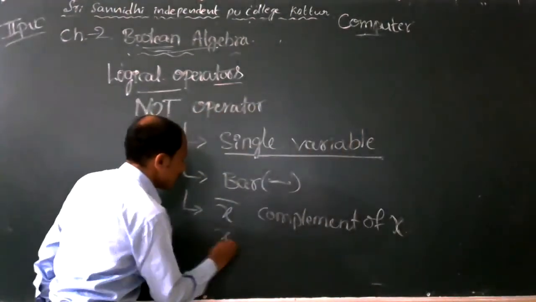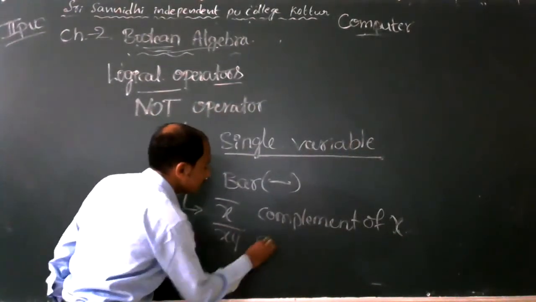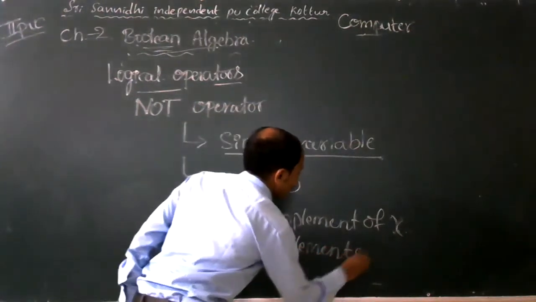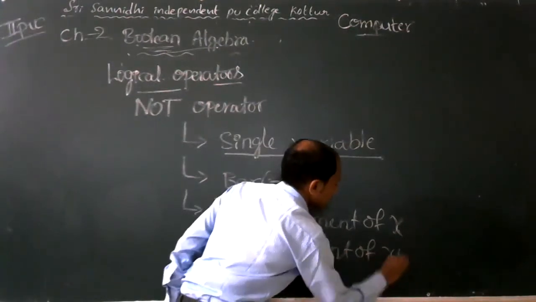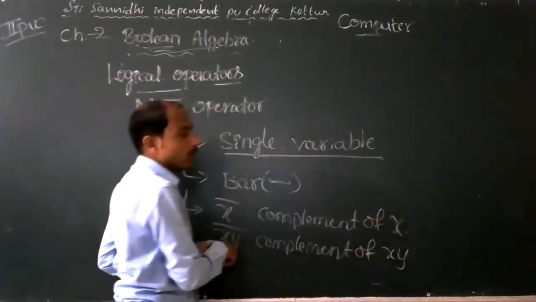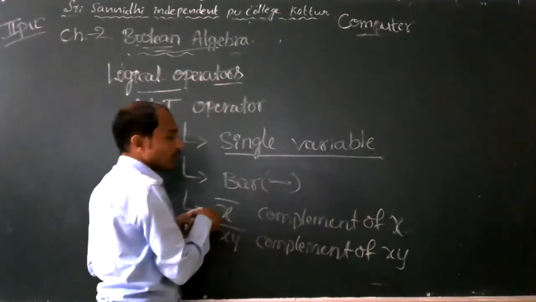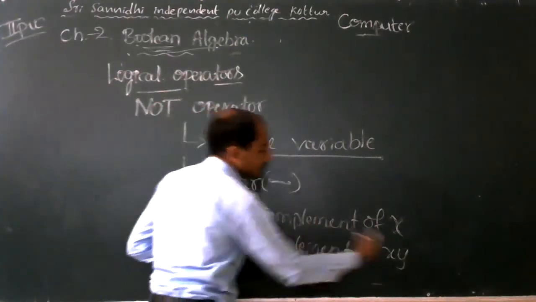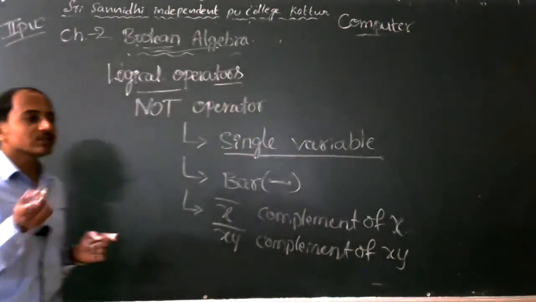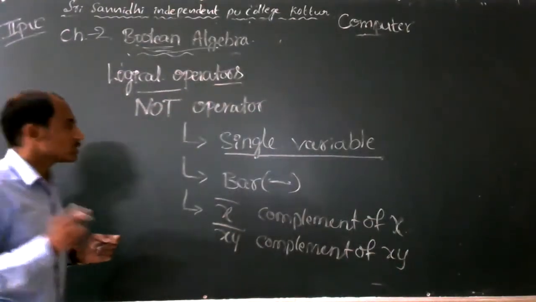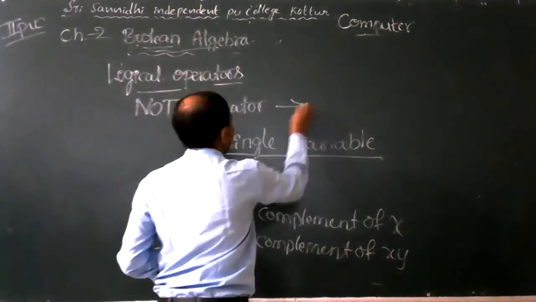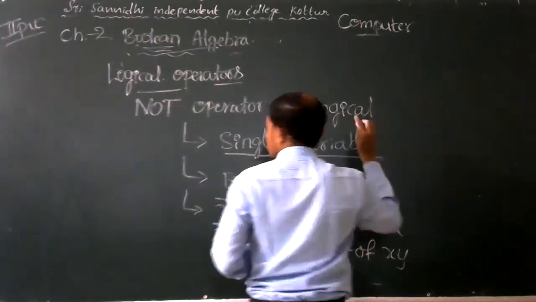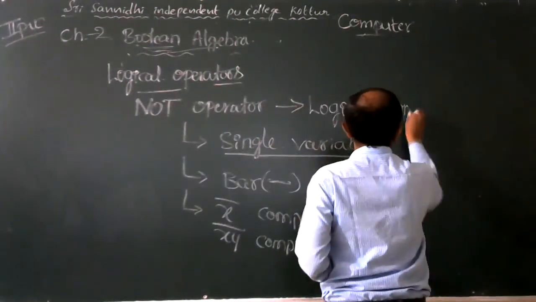In the same way, xy whole bar means complement of xy. X reversed is x bar, or x bar reversed is x, and xy bar reversed is xy. The reverse of that is a complementation. This operator performs logical complementation.